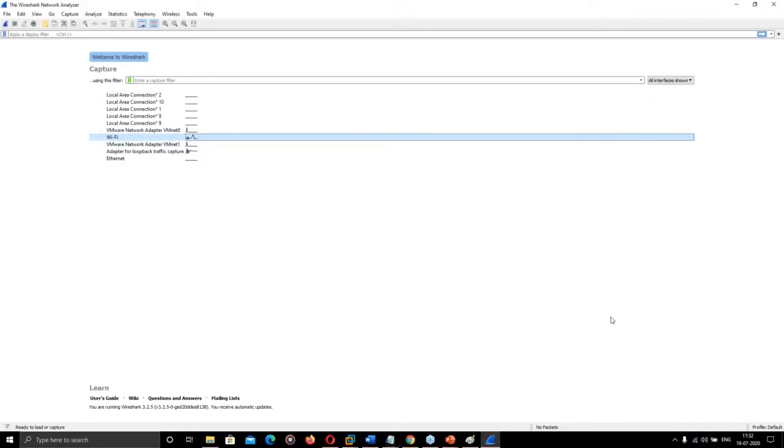Whenever we try to access any link or we are in a network, the data that travels in the network travels in the form of small packets. If you are in a particular network and you turn on this Wireshark tool, then whatever data is traveling in that network, if the data is unprotected, that data can be sniffed. I will show you how we can get access to the data.